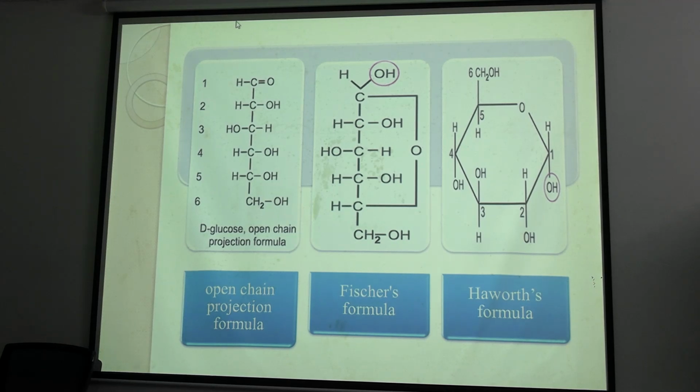Here in the open chain we can see the linear six carbon chain. And here is the rectangular ring form where the first carbon forms a bond with the fifth carbon. This is a hemiacetal bond.